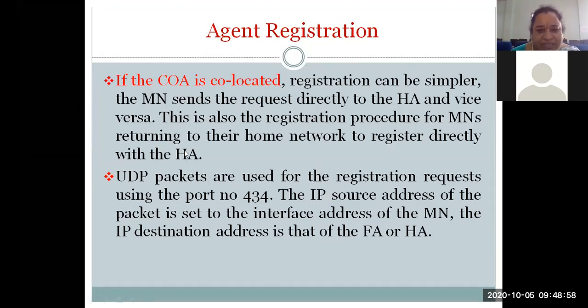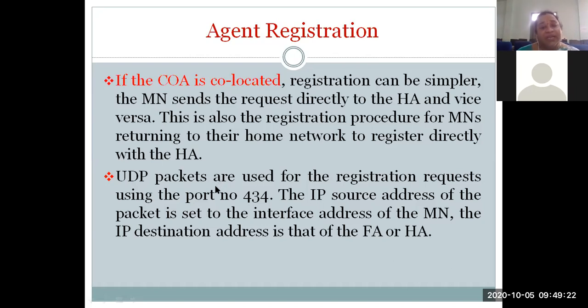In this way, the home network is going to be directly registering your COA and sending your data, and no foreign agent is going to be involved here. Here the UDP packets are being used for the registration request. So the agent registration will be done with UDP packets, whereas agent advertisement will be done with ICMP packets.